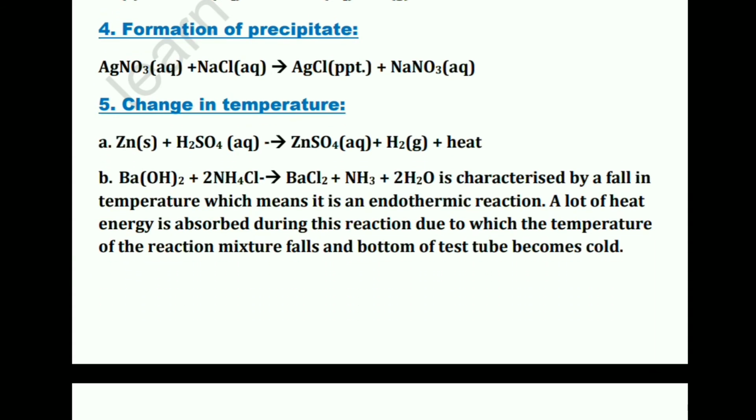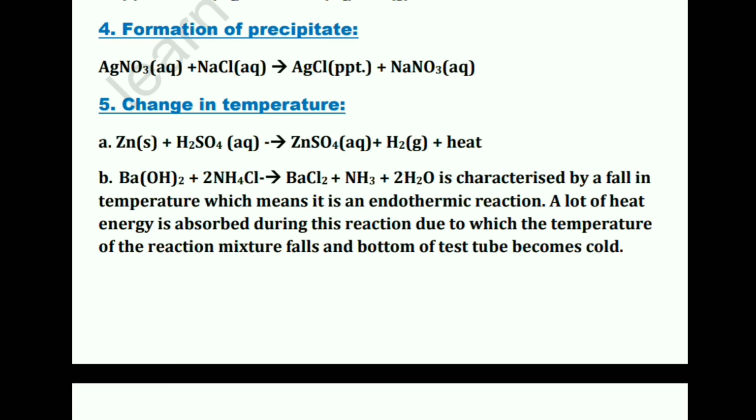Change in temperature. So there may be a rise in the temperature of a reaction mixture or a fall in the temperature of a reaction mixture. If any of these happens, then you can identify the reaction to be a chemical reaction. For example, when zinc reacts with sulfuric acid, you get zinc sulfate plus hydrogen gas along with the evolution of heat. If you touch the test tube after the reaction, you'll feel that it is warm, indicating that heat has been evolved, meaning given out in the reaction.